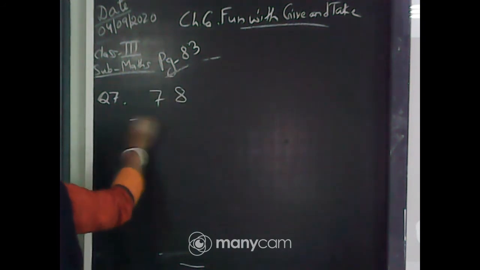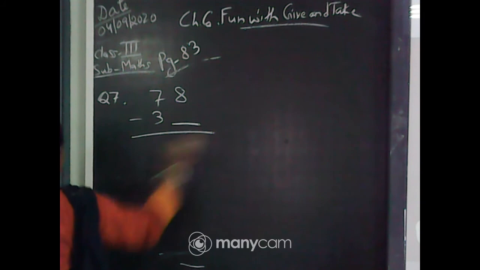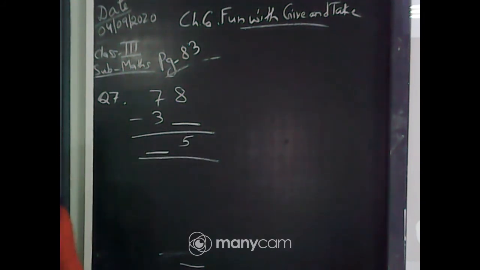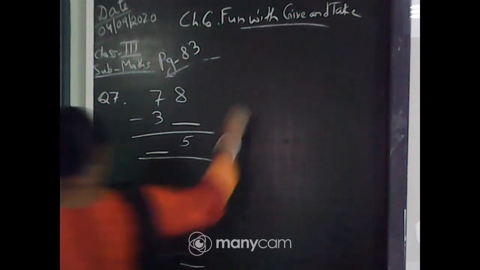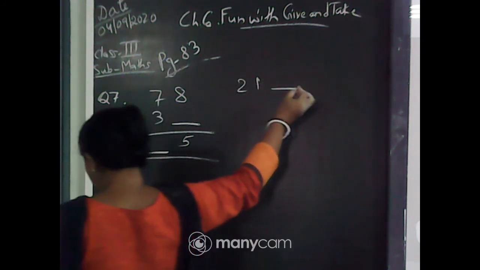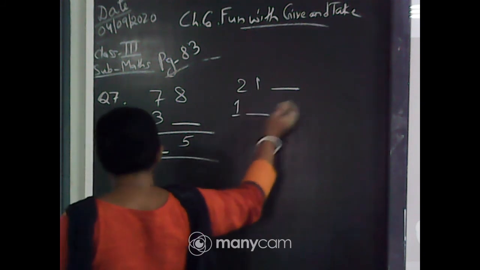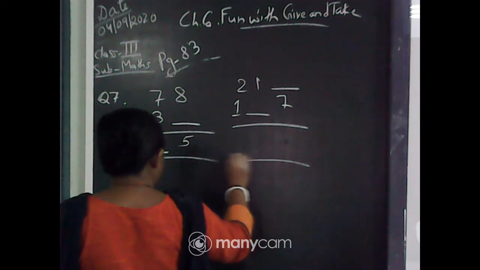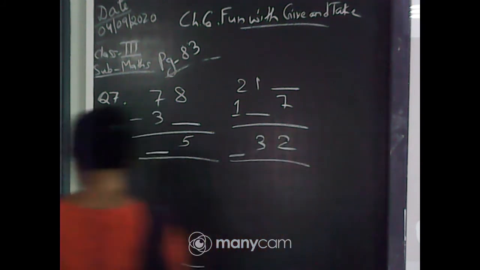7 8 minus 3 dash, and here it is given 5, here it is given dash. 2, 1 dash, then 1 dash 7, and here it is given dash 3, 2.